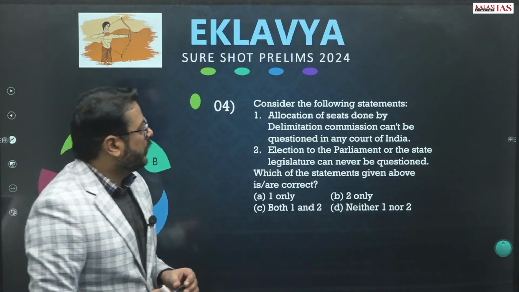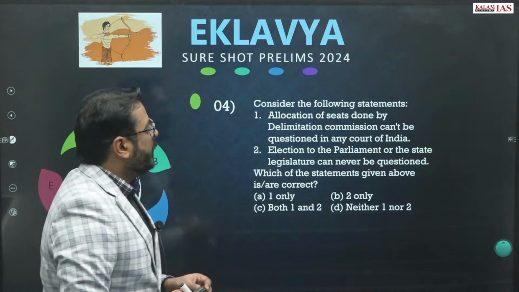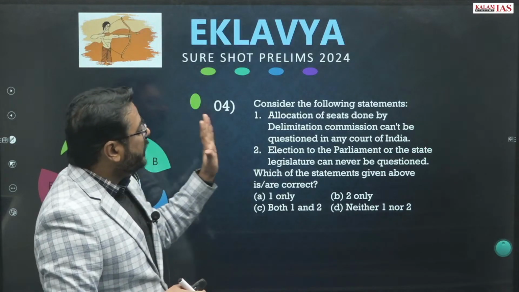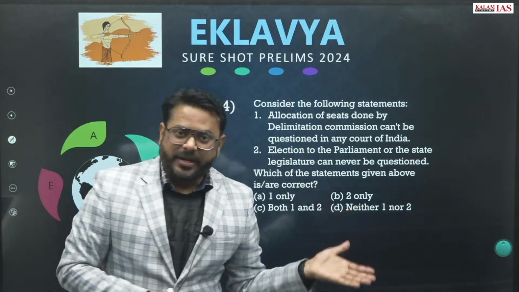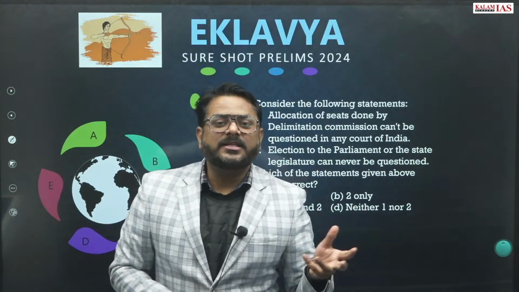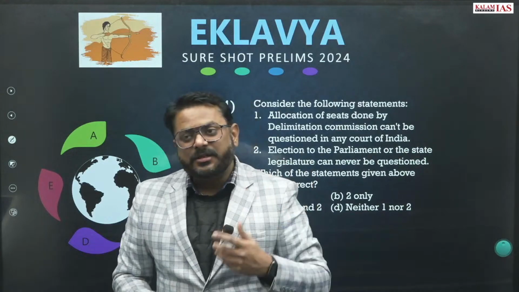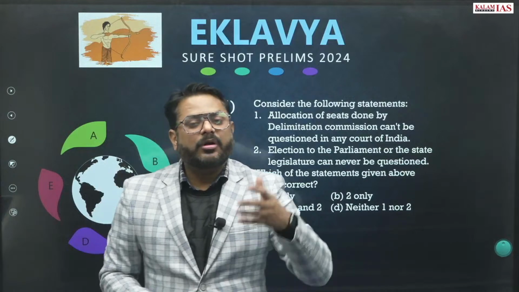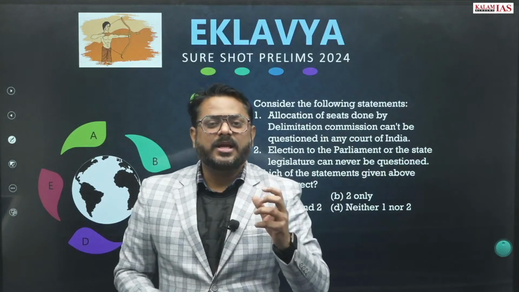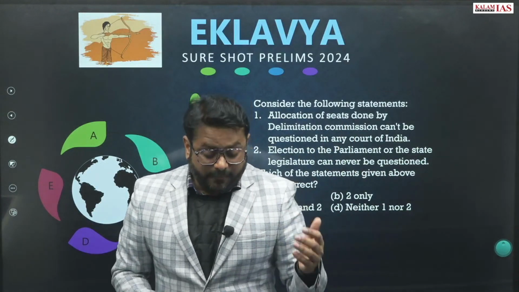Question number 4. Consider the following statements. Allocation of seats done by the delimitation commission can't be questioned in any court of India. The Delimitation Commission is a statutory body, formed from time to time for delimitation of constituencies and allocation of seats, right?